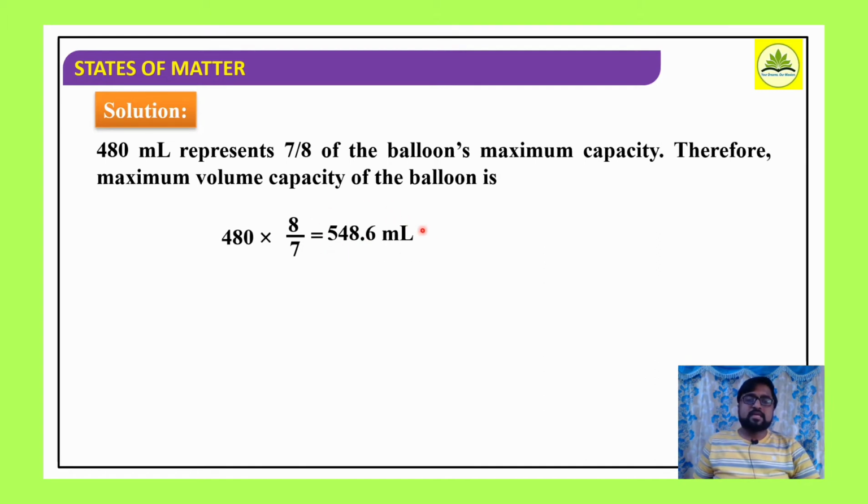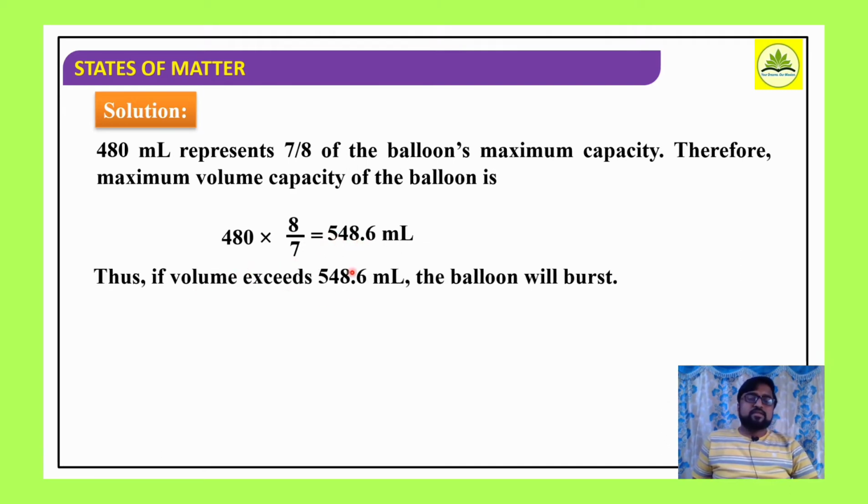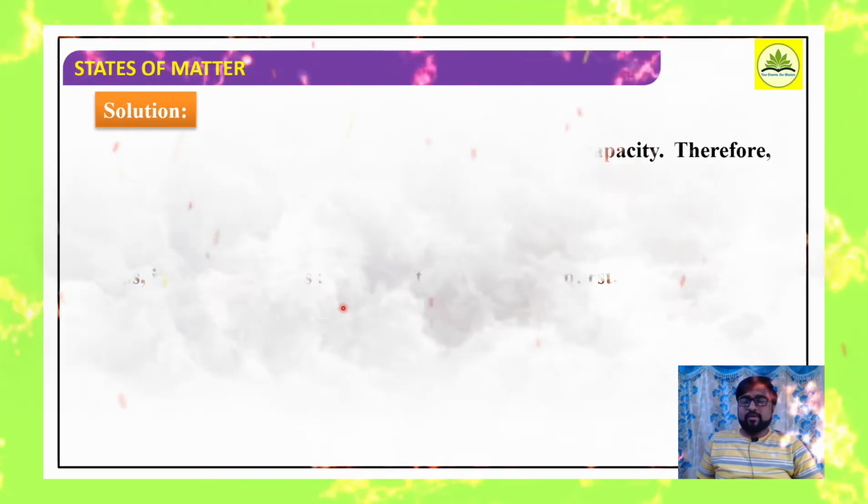If the volume of the balloon exceeds this volume, 548.6 ml, then the balloon will burst. So this 548.6 ml indicates the maximum volume up to which the balloon can be blown up. Beyond this, the balloon will burst. Thus, if the volume exceeds 548.6 ml, the balloon will burst.